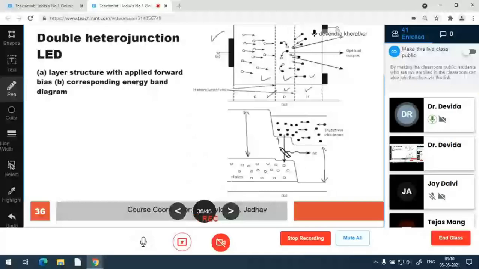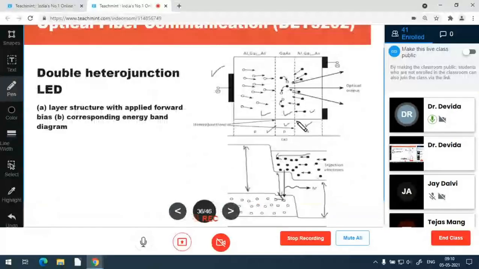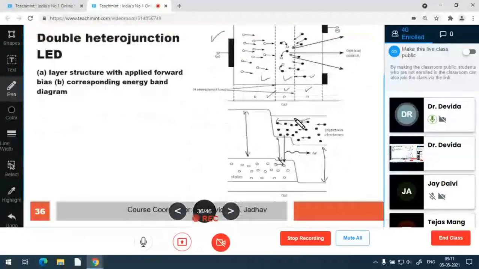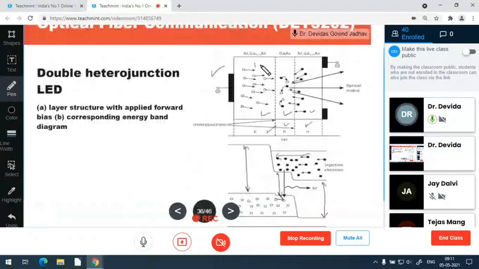Due to that, the minority carriers can accumulate in that active region, and the active region becomes a recombination area and emission area of the photons. As the refractive indices of the other layers are made less and the active region refractive index is higher, all the photons will be maintained within the active region, and that becomes a very narrow beam of light also. So heterojunctions are also used for high radiance LEDs.